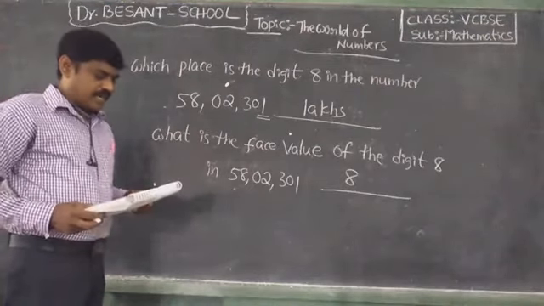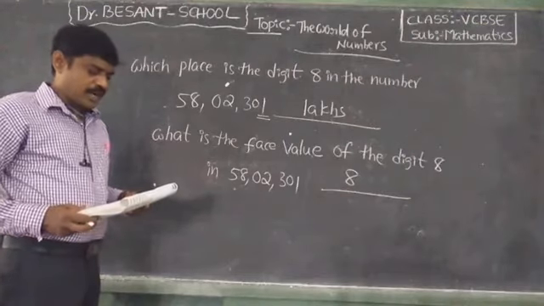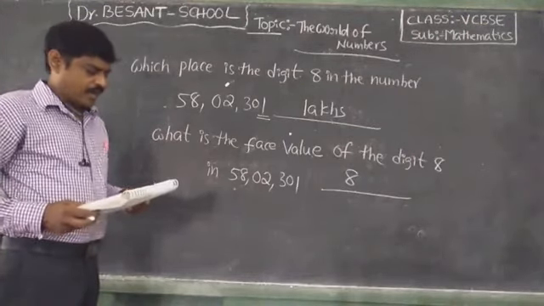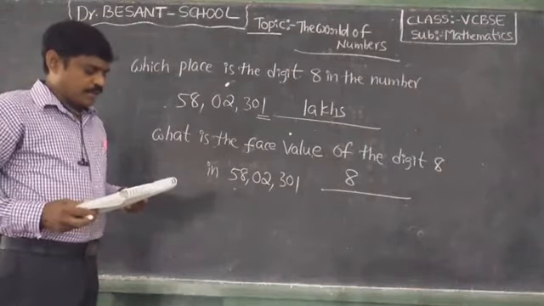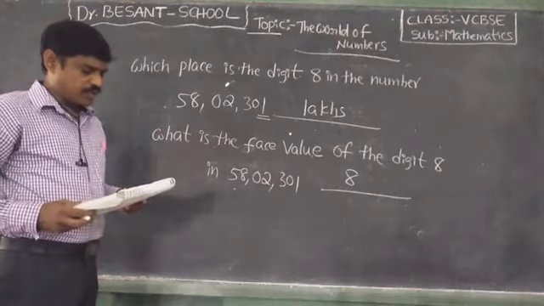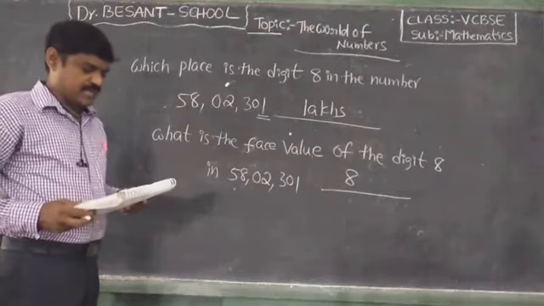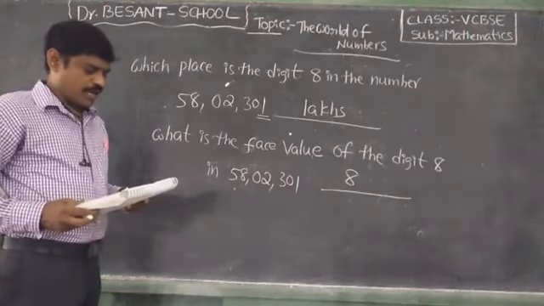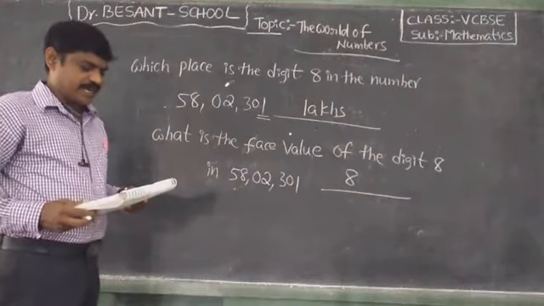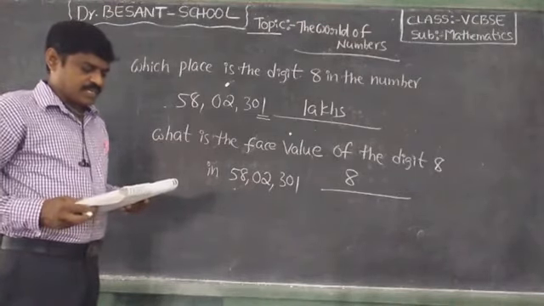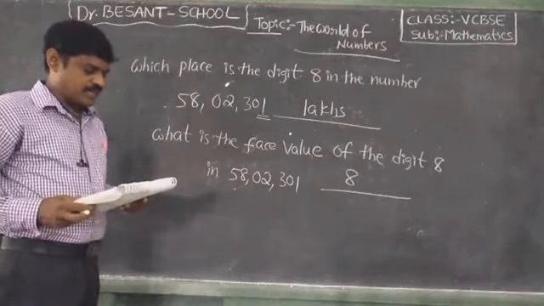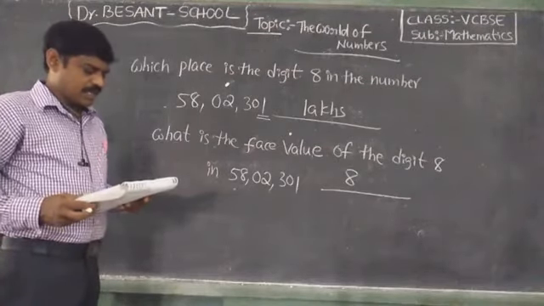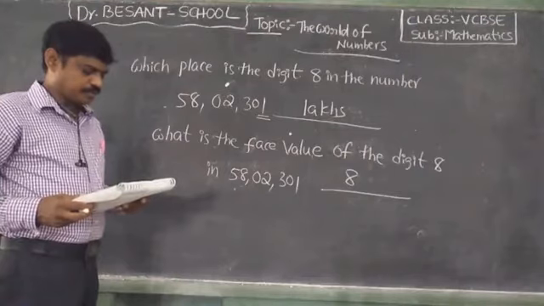The place of a digit in the number and its face value helps in determining its place value. The place value of 0 irrespective of its place in a number is always 0. When a number is written in the expanded form, each digit of the number is expressed by its place value and added. See, observe here, for example.